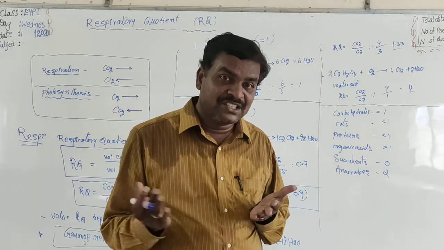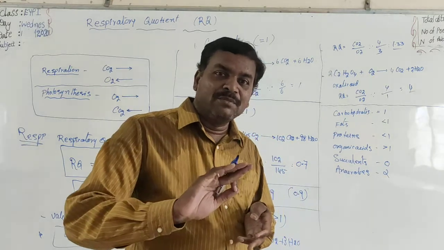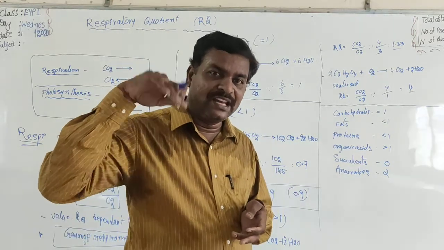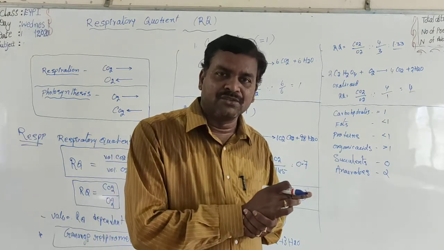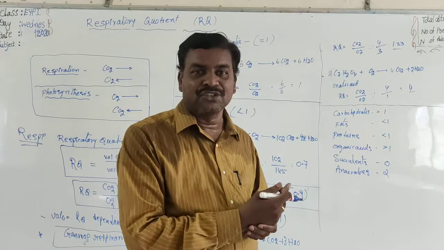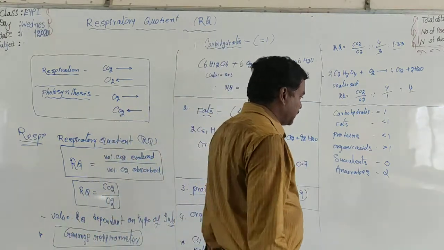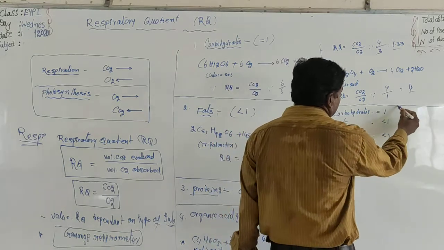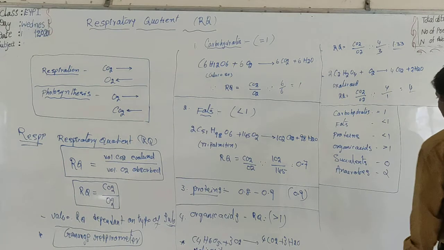In anaerobic respiration, there is no necessity of O2. Only volume of CO2 given out is there. Only evolution of CO2. There is no need of absorption of O2. Only outgoing CO2, but not incoming O2. So that RQ value is infinite in case of anaerobes. This is the nature of various organisms with their values.